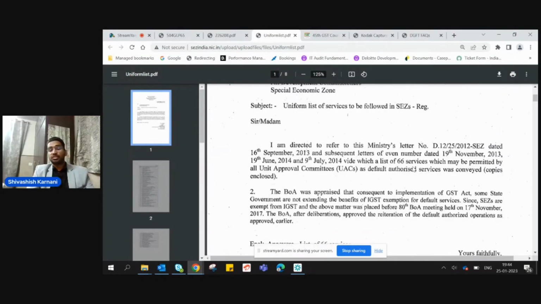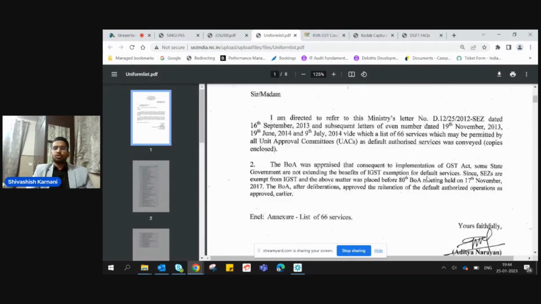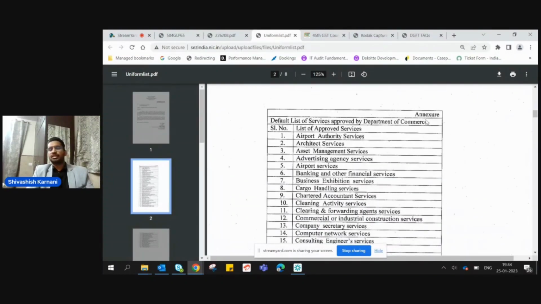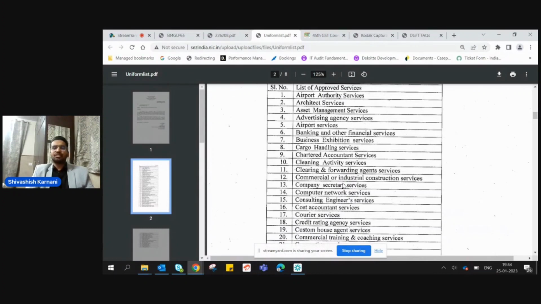There is a list of 66 services which is considered to be default authorized services and which are always considered to be for the authorized operations of the SEZ. And I'm just coming to this list which is attached to this notification itself. So it is an annexure, and here it is: the default list of services approved by Department of Commerce are like this. So it lists out various services which are always considered to be for the authorized operations of the SEZ. So one of the services is chartered accountant services.